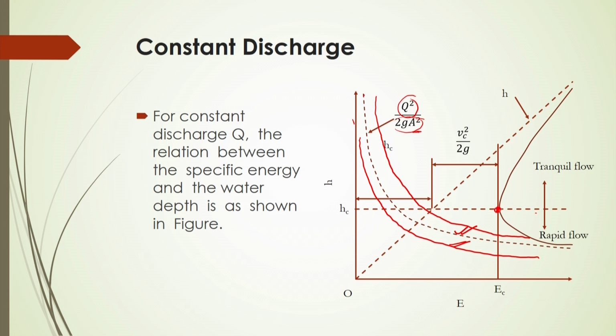At this condition it is called the critical velocity, and beyond this critical velocity you will have this profile of the water depth to the energy here. Before this critical condition, you will see what is called subcritical flow, or sometimes tranquil flow. And after that, the velocity will be so fast that your energy will be high, and in that case the flow behavior will be like the supercritical condition.